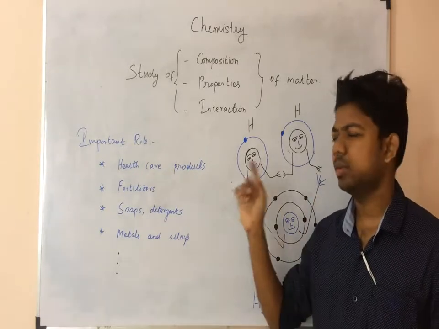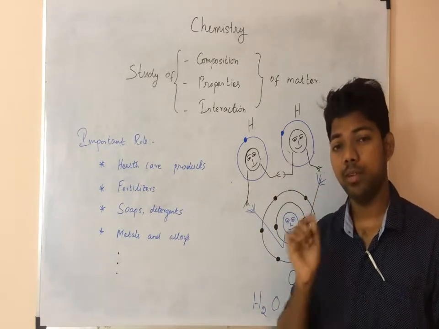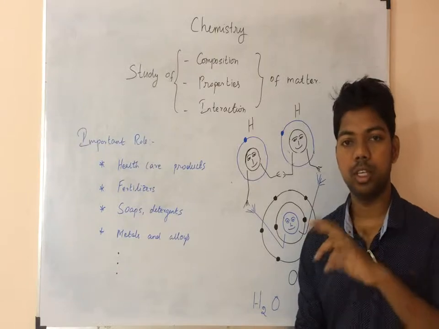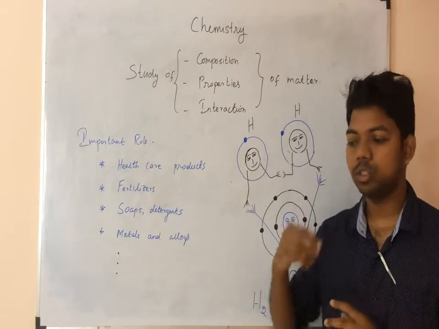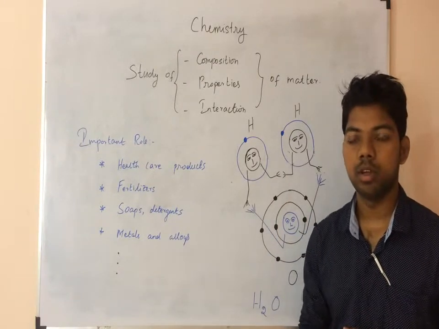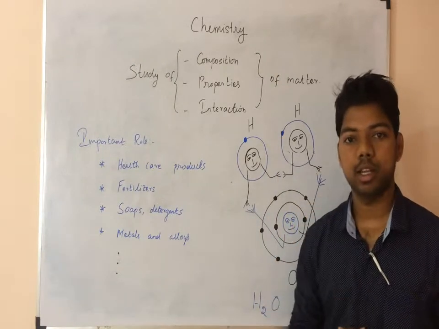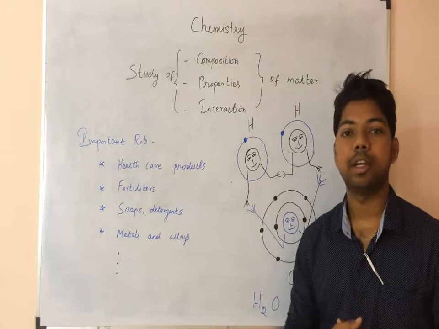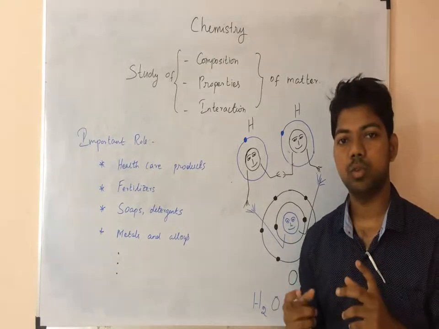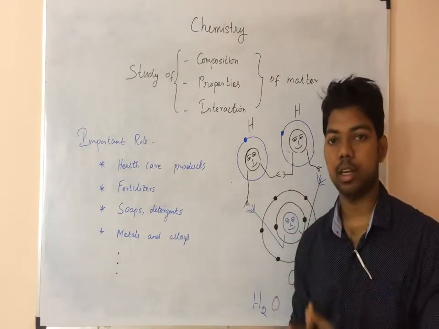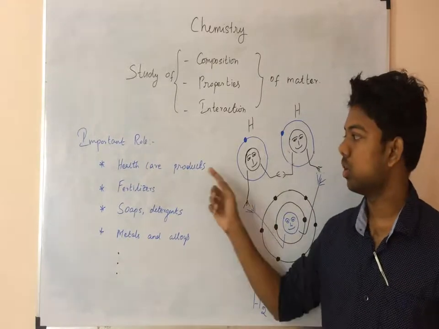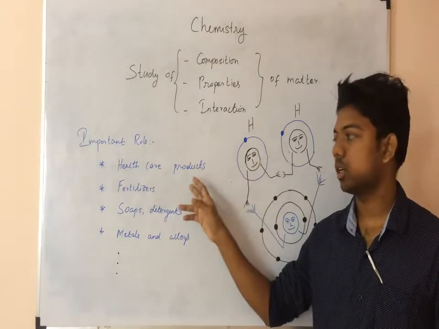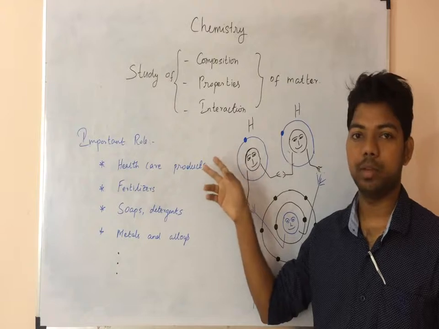So what is the important role? Why do we have to learn chemistry? In our daily life, we are using different types of materials. For example, healthcare materials like medicines and tablets are also obtained using chemical reactions. This is a very important and growing subject.